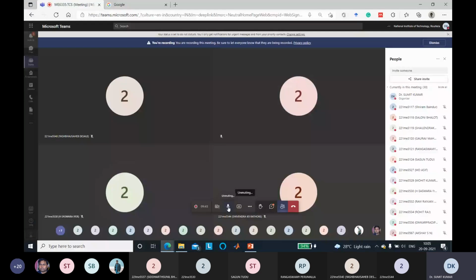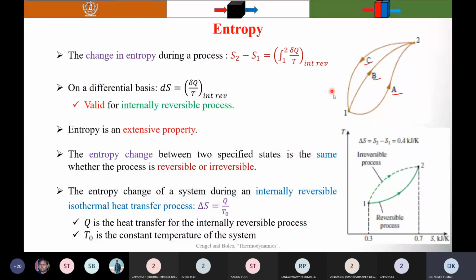I say that here I have considered two cycles. One cycle is going from state 1 to state 2 via path A and returning back from state 2 to state 1 via path C. Another cycle is going from state 1 to state 2 via path B and returning back via the same path C. Here I applied the Clausius inequality theorem.